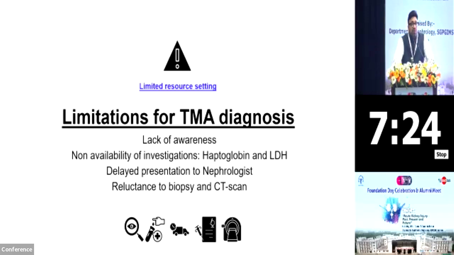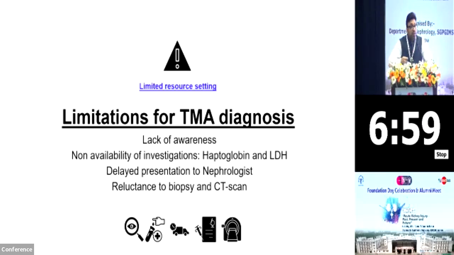Non-availability of investigation is a real issue. Most of the folks sitting here have easy accessibility to haptoglobin and LDH levels or a peripheral smear examination, but there can be constraints in limited resource settings. Even in abundant resource settings, peripheral smear examination is very poorly done because most of the time the technician or the resident will have to see 100 smears, and if you do not provide them with adequate data, they are likely to miss them or not see properly.